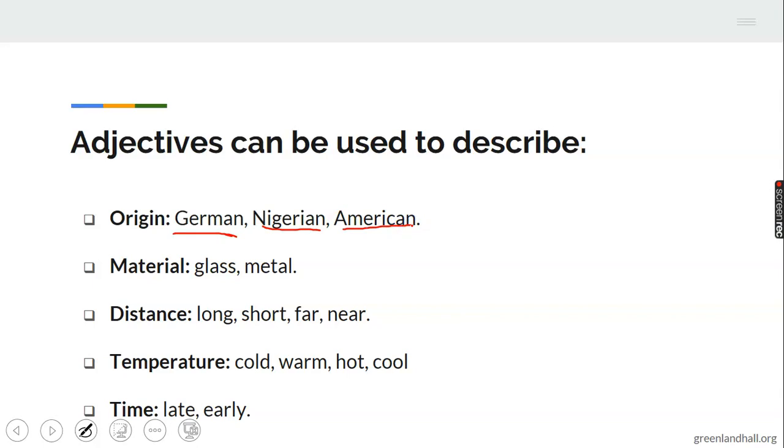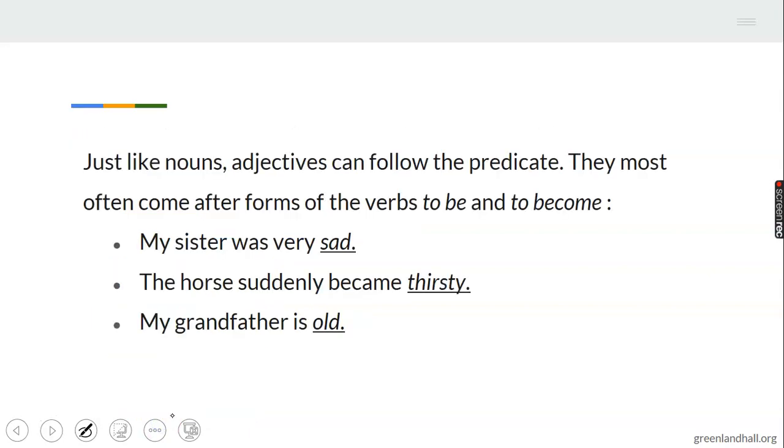Then to describe materials: glass cup, describing the cup; metal bottle, describing the bottle. Then describe distance: long journey, short journey, it is far, it is near. So these are adjectives in their different forms. Then temperature can tell if something is cold, warm, hot, or cool. They can also describe time: early, late. All these are adjectives in their different forms.